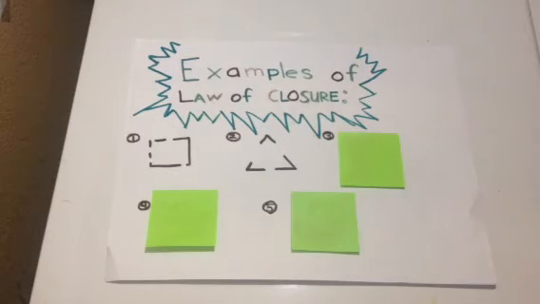The most common example of closure is provided in examples 1 and 2. Simply, in example 1, viewers can see a square, and in 2, viewers see a triangle. Both examples easily demonstrate the law of closure because the objects are easily perceived as such due to the very small gaps between each line. Since the gaps between the lines are so small, the brain quickly fills in the gaps as if they were never there. Therefore, the brain tricks the viewer's mind into thinking that the images shown are complete.